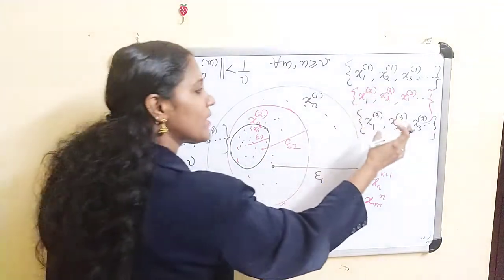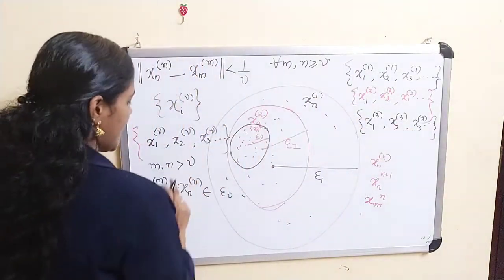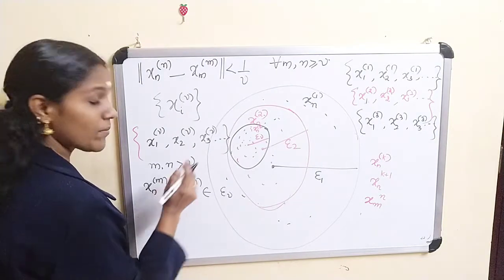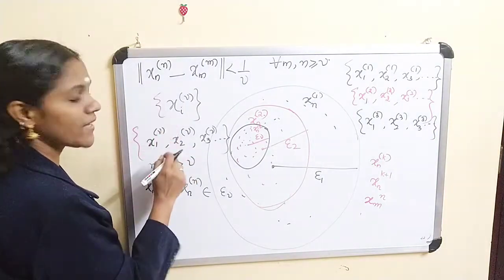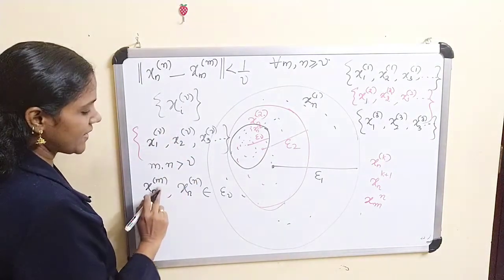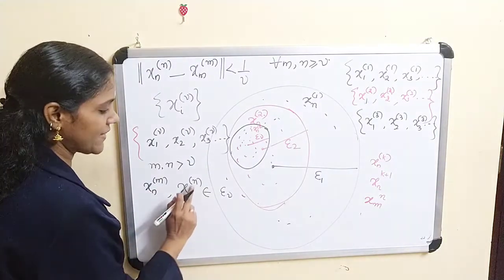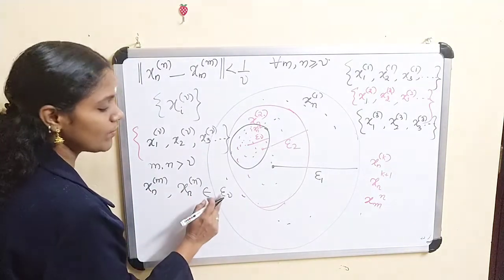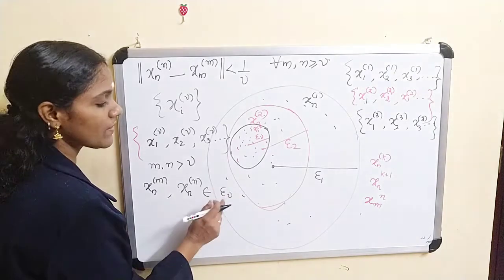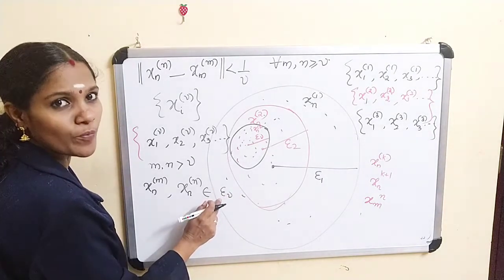The same procedure we are applying: as m, n greater than nu, x_nm and x_nn clearly belong to the ball with radius epsilon nu.